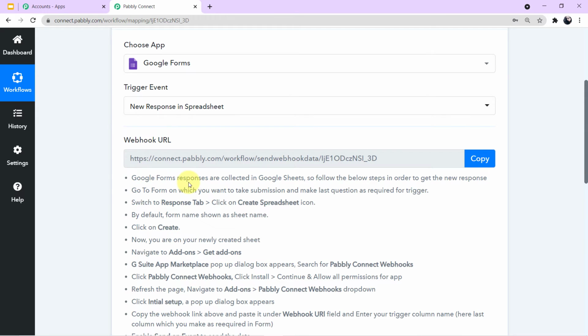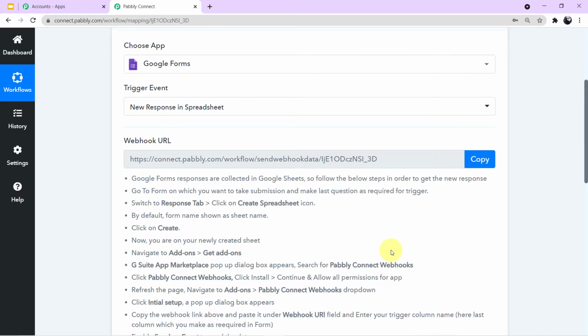Let's start then. Google Forms responses are collected in Google Sheets. So follow the below steps in order to get the new response. Go to the form on which you want to take submissions and make the last question required for the trigger. Switch to the response tab, click on the create spreadsheet icon. By default, the form name is shown as the sheet name. Click on create. Okay. Now we will perform these first 5 instructions. Let me show you how.